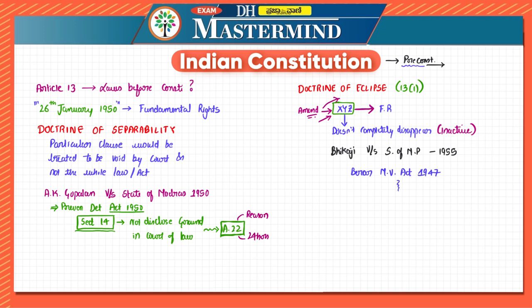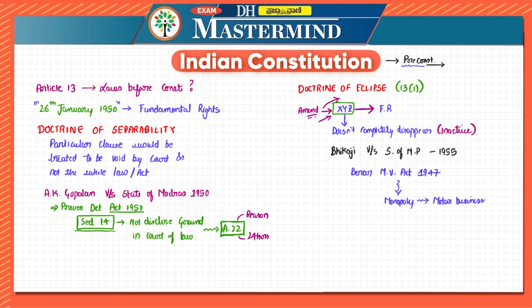This was challenged because this act authorized the state government to have a monopoly in case of motor business.